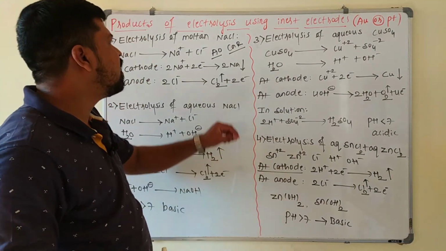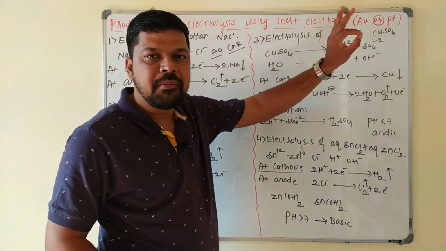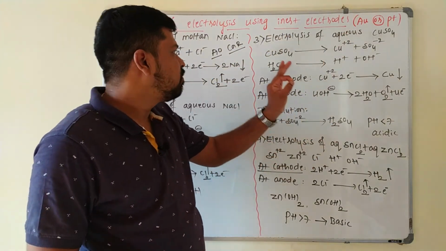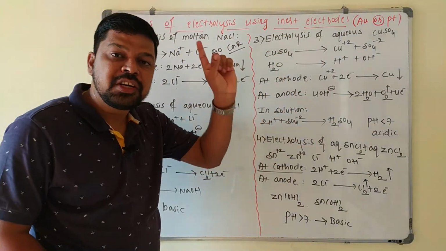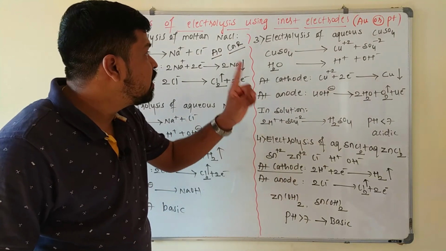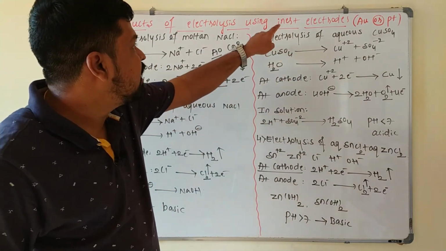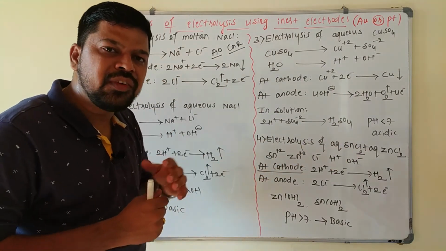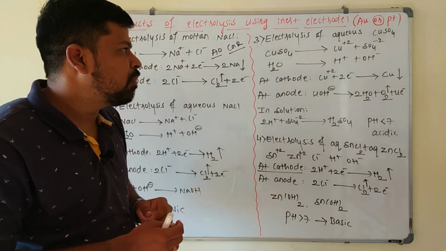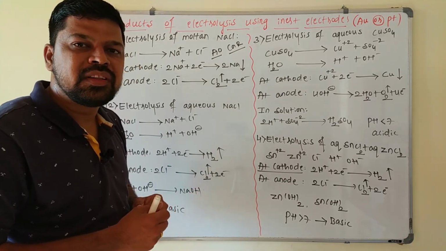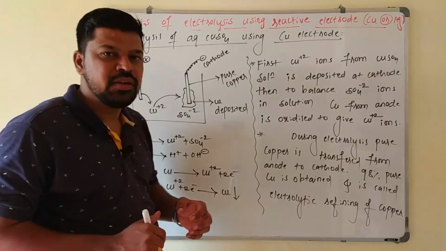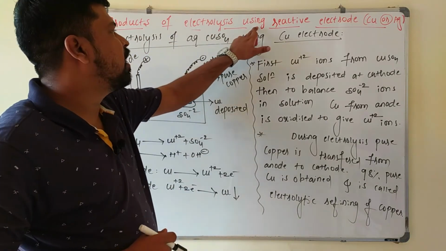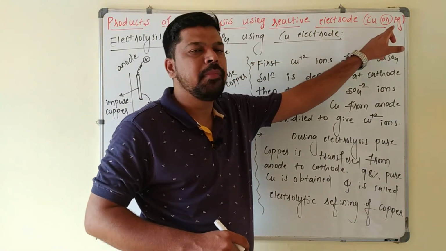Whenever you are using inert electrodes, keep in mind, whenever they are asking for products of electrolysis, first you have to concentrate on which electrodes they are using. If it is an inert electrode, the products of electrolysis are these. If you are using reactive electrodes, then you will get different products because they undergo reaction with the electrode. Okay. Now I will write products of electrolysis using reactive electrodes like copper and silver.